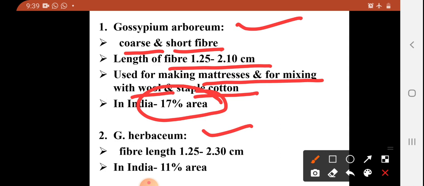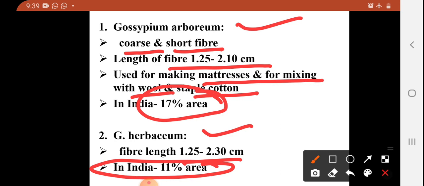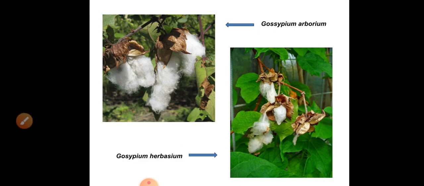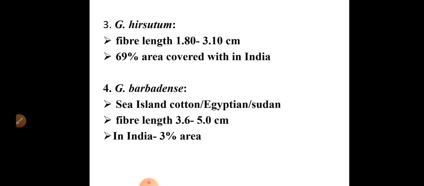Next is herbaceum species. Fiber length of herbaceum species is 1.25 to 1.30 centimeter, and this species is cultivated on about 11% of the area. Here you can see photographs of these two species. Let's move to the next species.